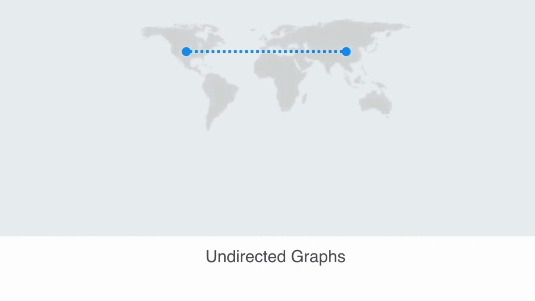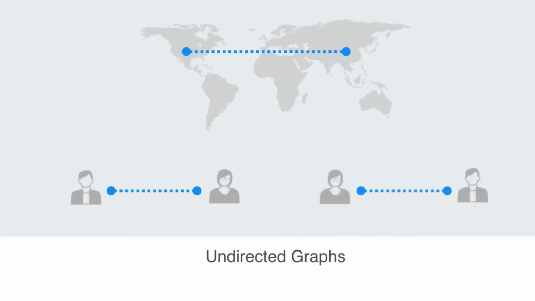A graph can be directed or undirected. With an undirected graph, edges have no orientation. For example, a diplomatic relation between two nations may be mutual and thus have no direction to the edge between the nodes. These undirected graphs have unordered pairs of nodes. That means we can just switch them around. If Jane and Paul are married, we can say Jane is married to Paul, or we can say Paul is married to Jane. It makes no difference, and thus it is an unordered pair.